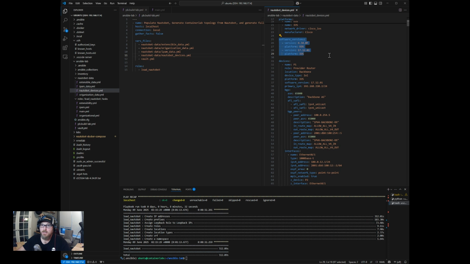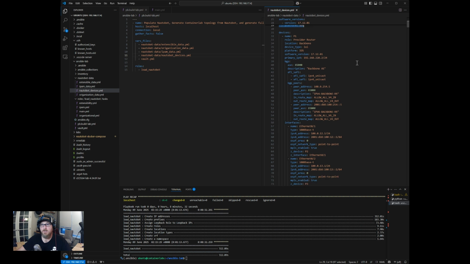Okay, the other thing we want to track is software version. The reason why we want to track this for a virtual device, not that it matters, is that when we are building the topology, the way you reference your Docker image that you create with Containerlab is pretty much based on the version that you're using. So the tag essentially is going to be the version in our case. And so I want to track that here so that I can properly create the Containerlab topology with the data out of Nautobot and use that to do it.